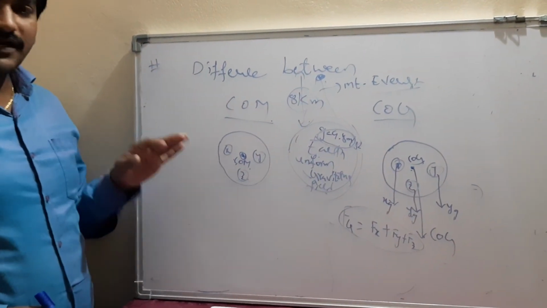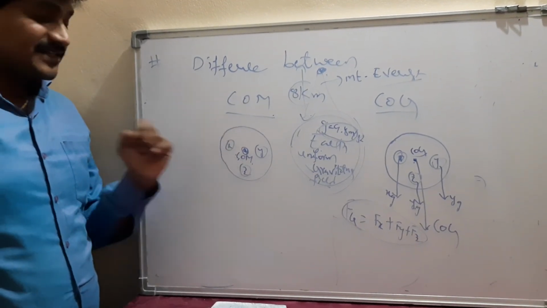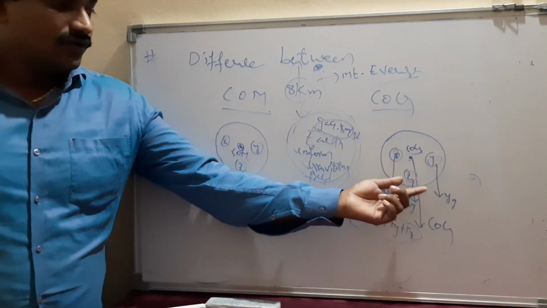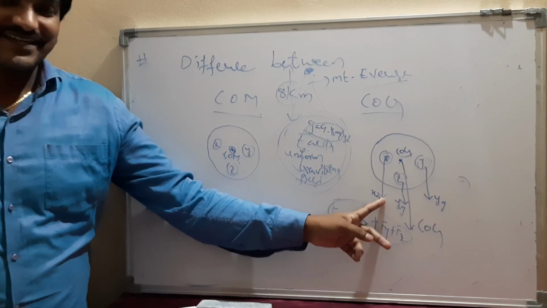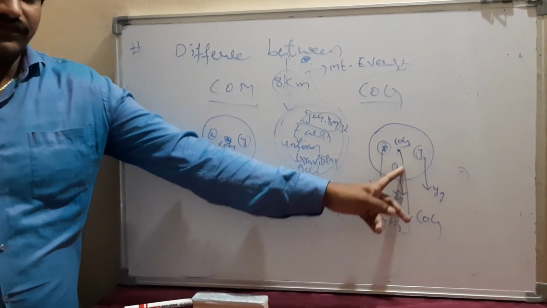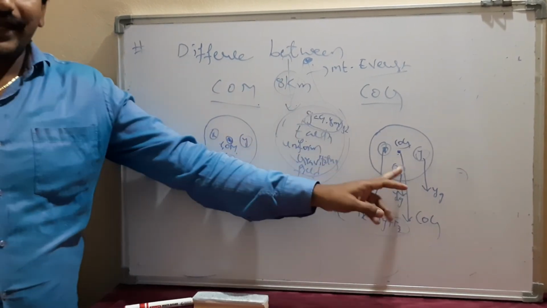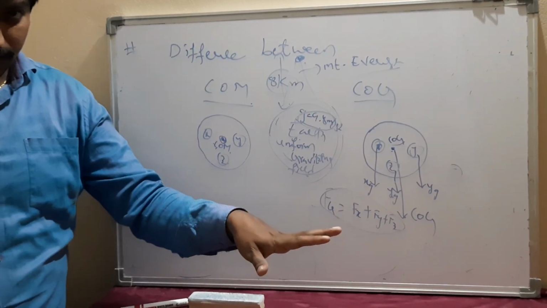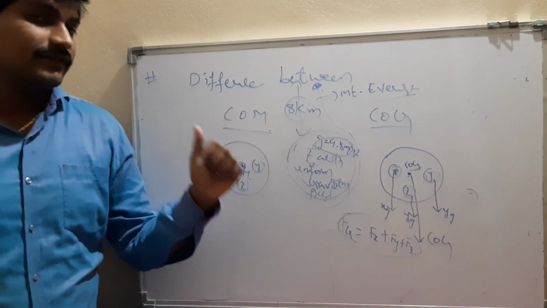Remember, center of mass is the point where the total mass of the system concentrates. And center of gravity is the point where the total gravitational force of the system of particles is concentrated, which we call the center of gravity of that system. The two can coincide in a uniform gravitational field. Okay, this is the major difference. Thank you very much.